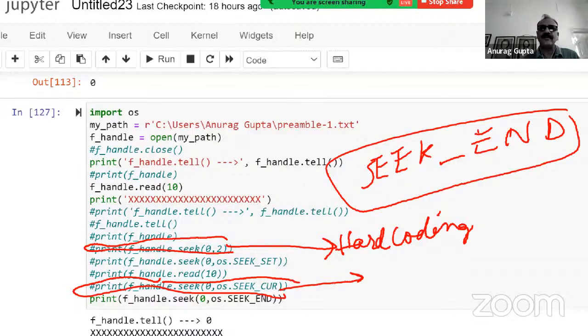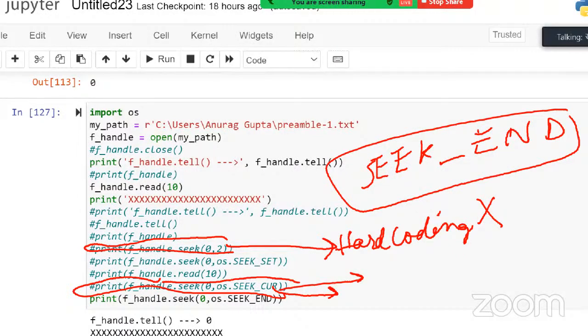So hard coding is avoided. In the source code of a well-written library, you will not find these kinds of values. Does it make sense? Yeah. Okay, sir.